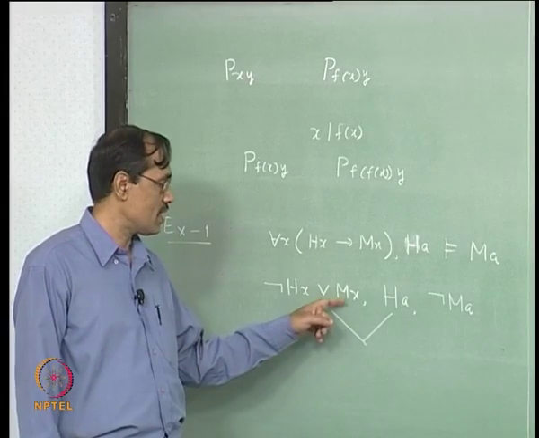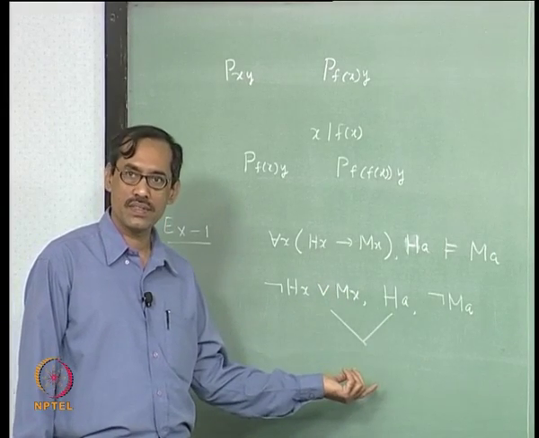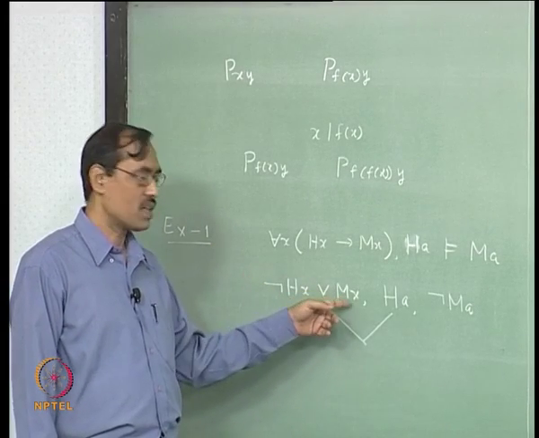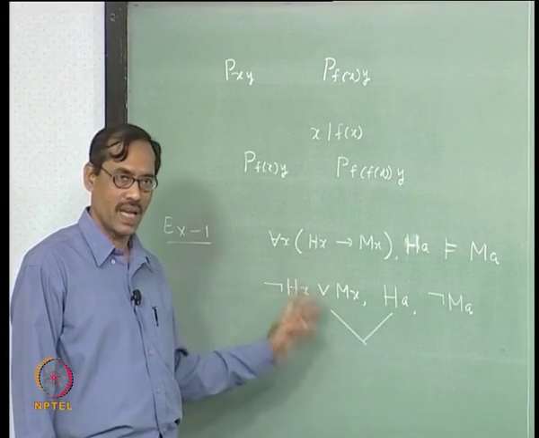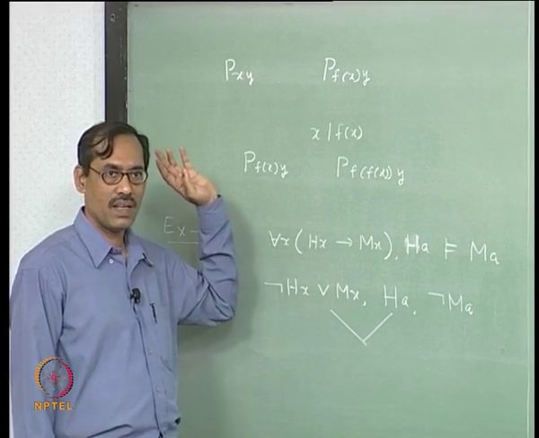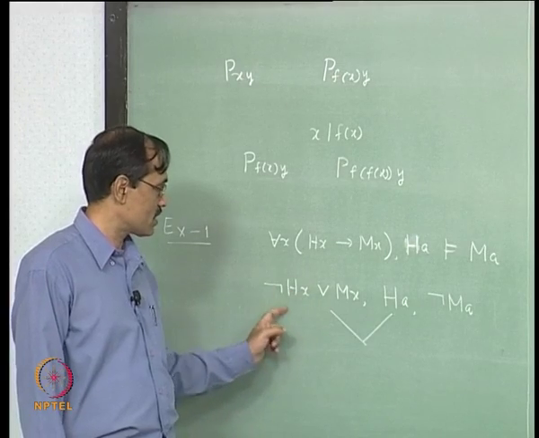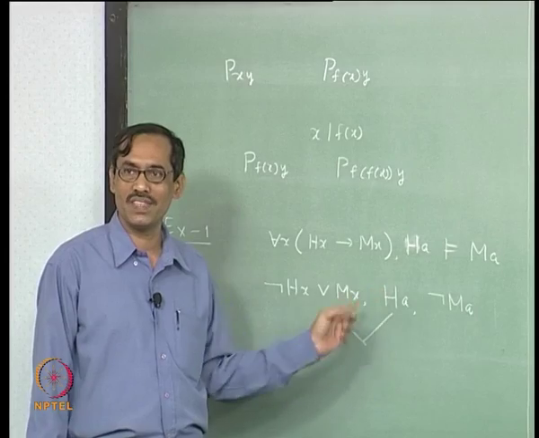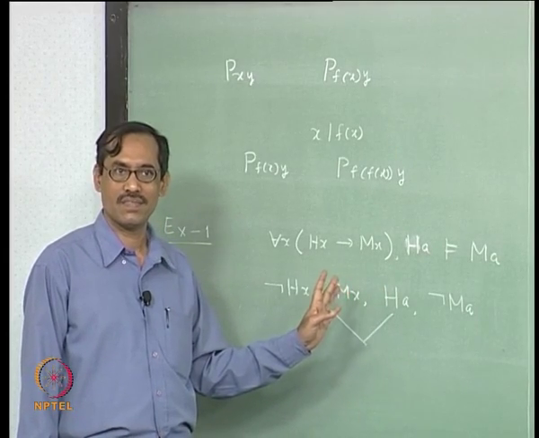So, it would have gone for the conclusion as Mx, right, if it is not HA, but it is not exactly HA, it is X. So, here is the role of the most general unifier. Now, it tries to unify not Hx with not HA, putting another not here, because unification needs both of same, right.